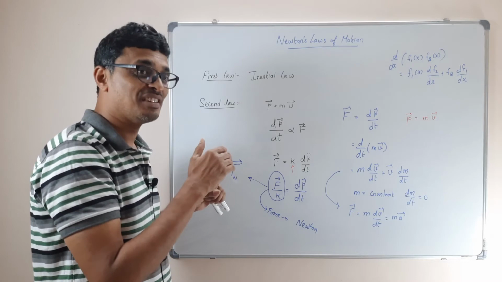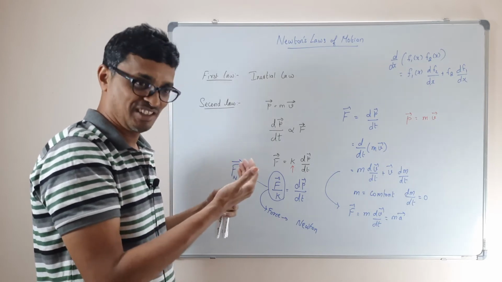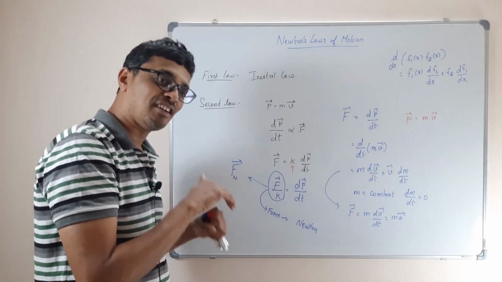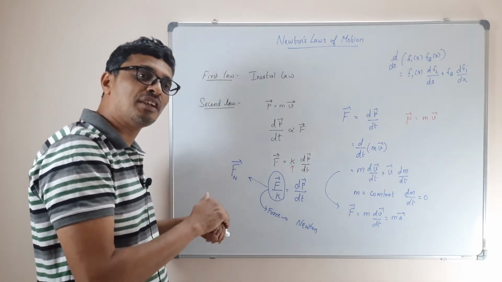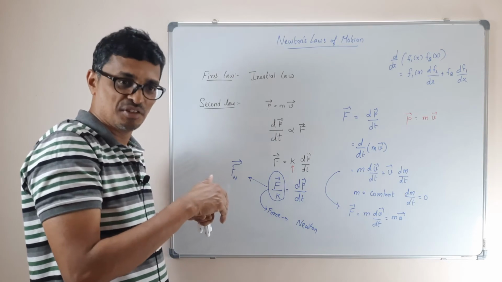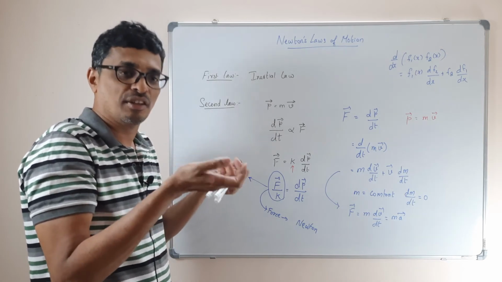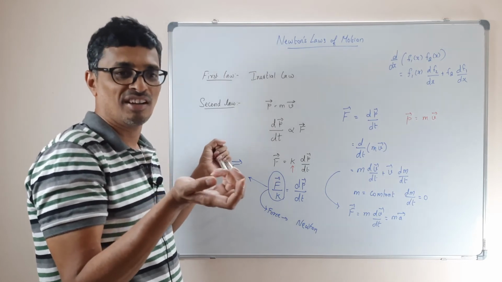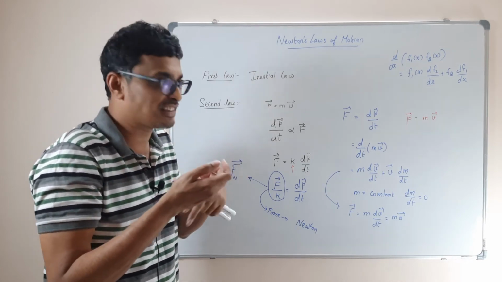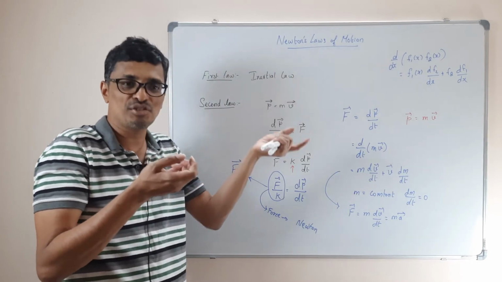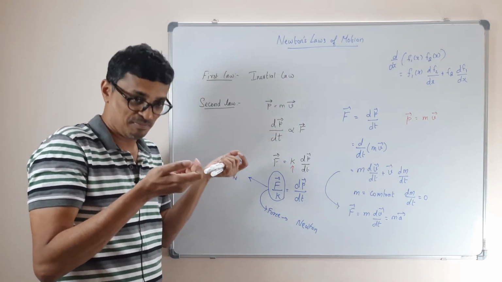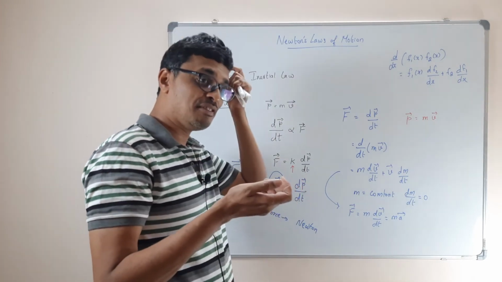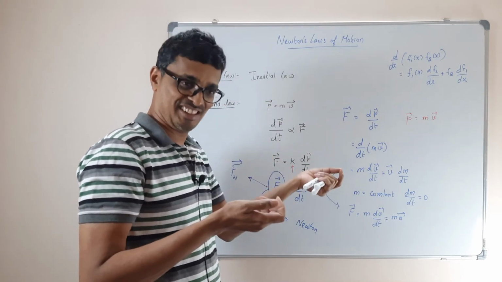As I told you yesterday, the same force cannot give the same velocity to objects of different mass. If you throw a plastic ball, an iron ball, or a cricket ball with the same force, the trajectory is not going to be the same, because the initial velocity is going to be different because of the momentum.